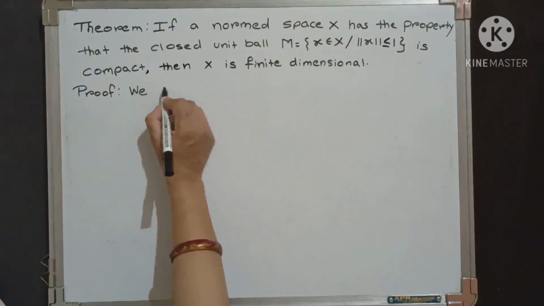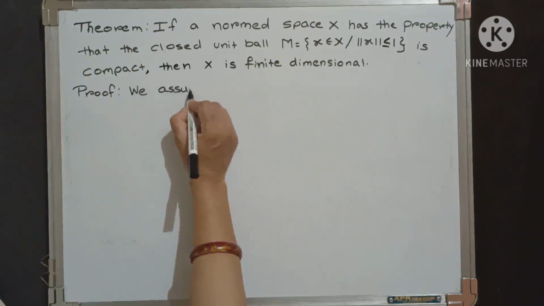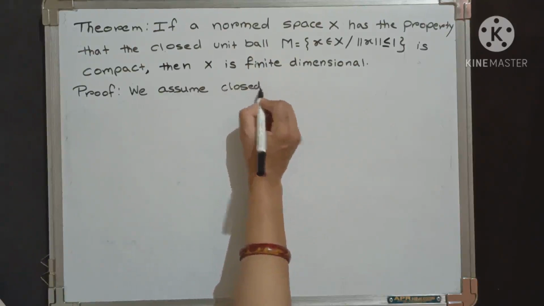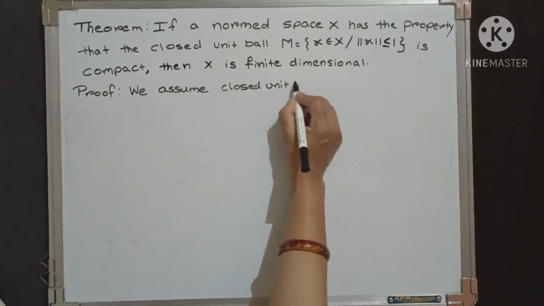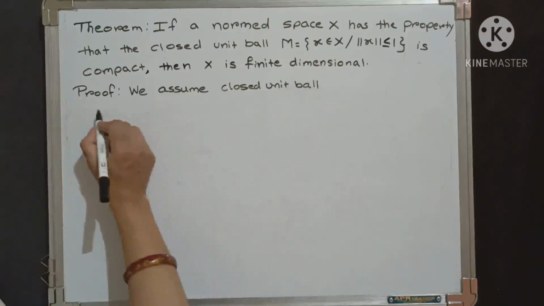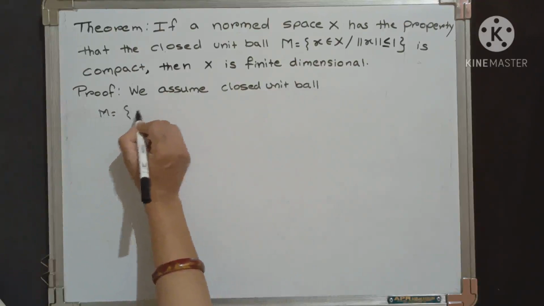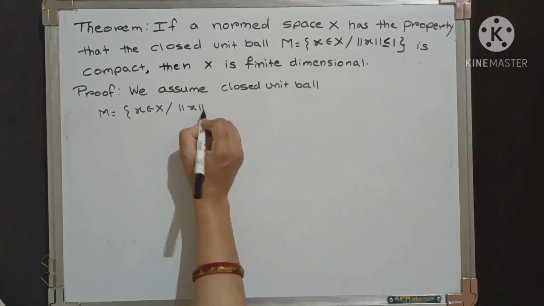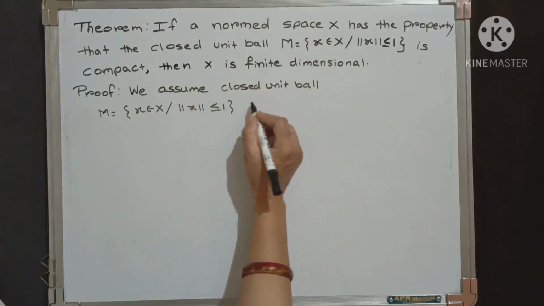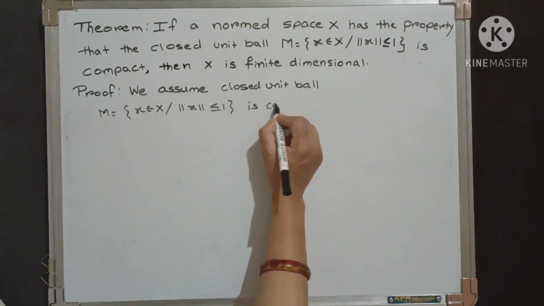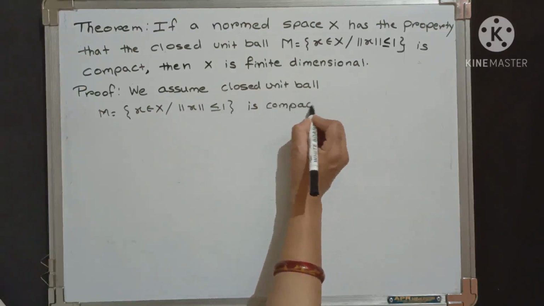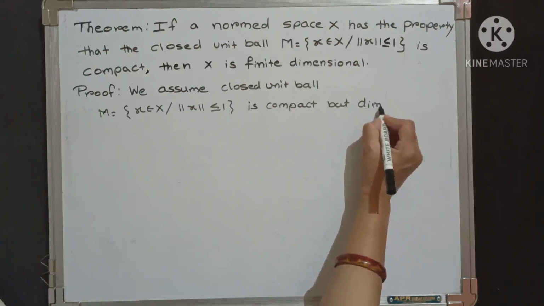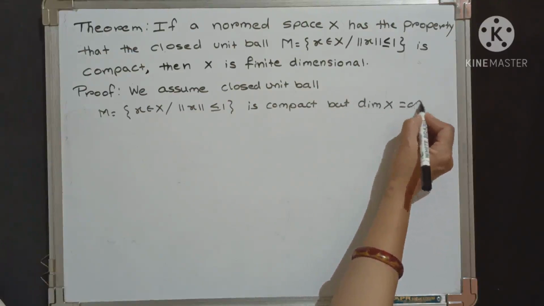We assume the closed unit ball M, the set of all x belongs to X such that norm of x is less than or equal to 1, is compact, but the dimension of X is equal to infinity.